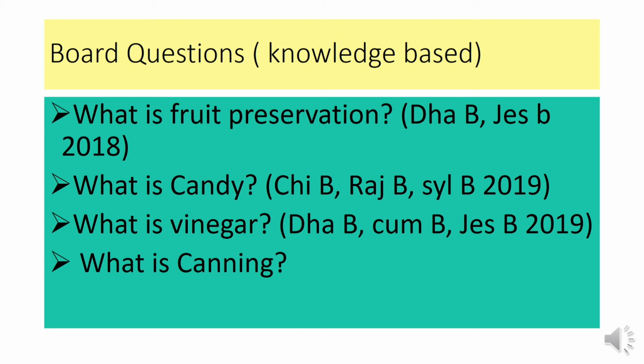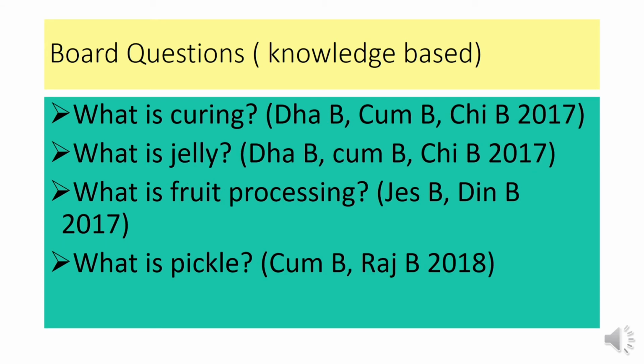Then what is canning? Mainly canning is the process of storing or preserving vegetables or fruits in bottles or tins. Here the first question is, what is curing? You already know about curing, and you already saw the image of curing. Then the second question is, what is jelly?